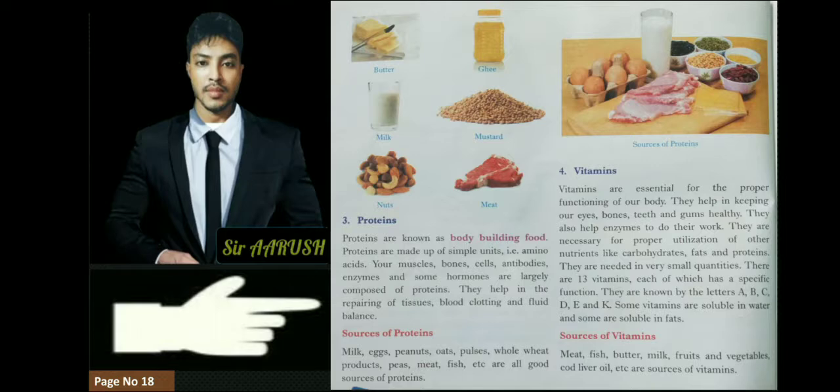And there are many types of vitamin, and some of them are A, B, C, D, E and K, and some are water soluble, some are fat soluble. So vitamins are those things which are present in the food, and they protect our eyes, our bones, our teeth, our gums. Sometimes our teeth pain, our gums pain. Why? Because when we do not consume enough vitamin, our body will become weak.